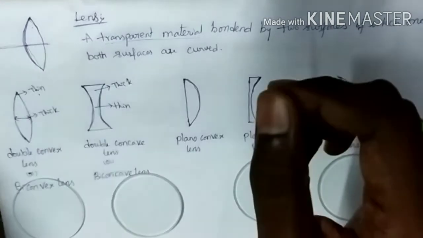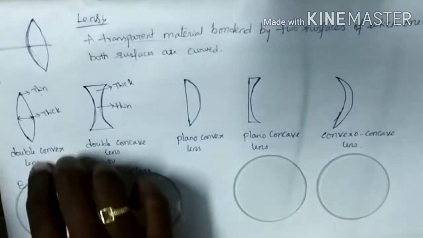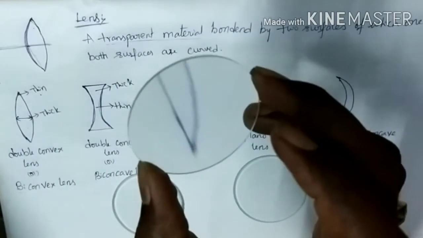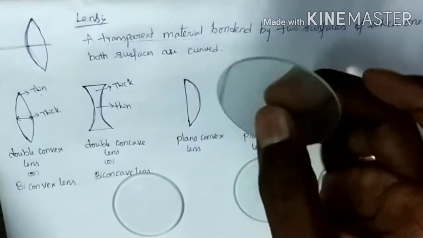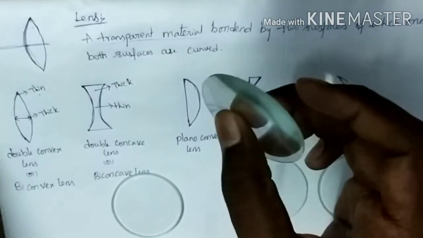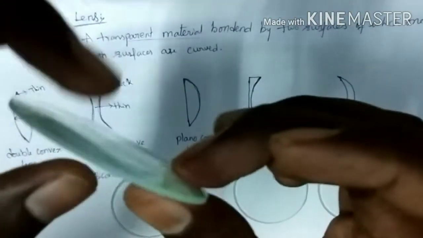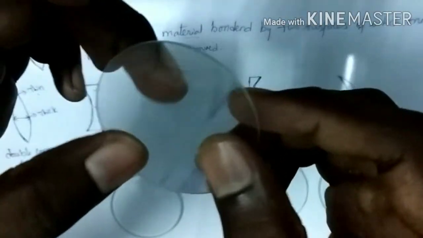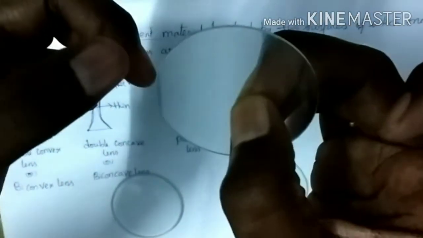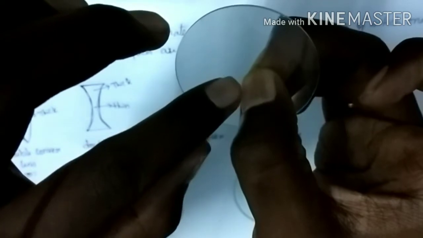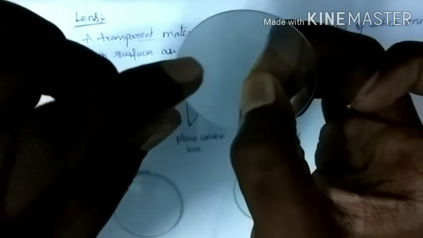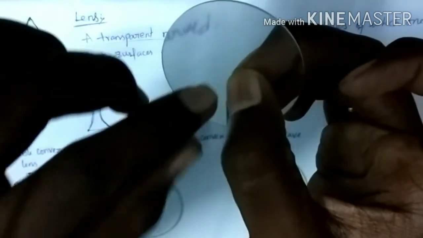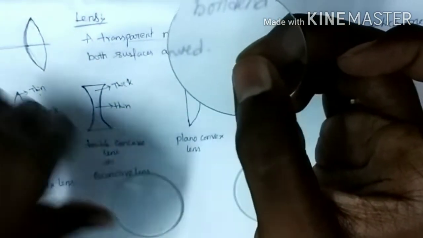Now let us see what will happen when the light passes through these lenses. Before that, we have to remember one point here. We have to consider that the thickness of the lens will be very, very small. Here the lens has some thickness, but we have to neglect the thickness. Then only we can understand how the refraction takes place through these lenses.